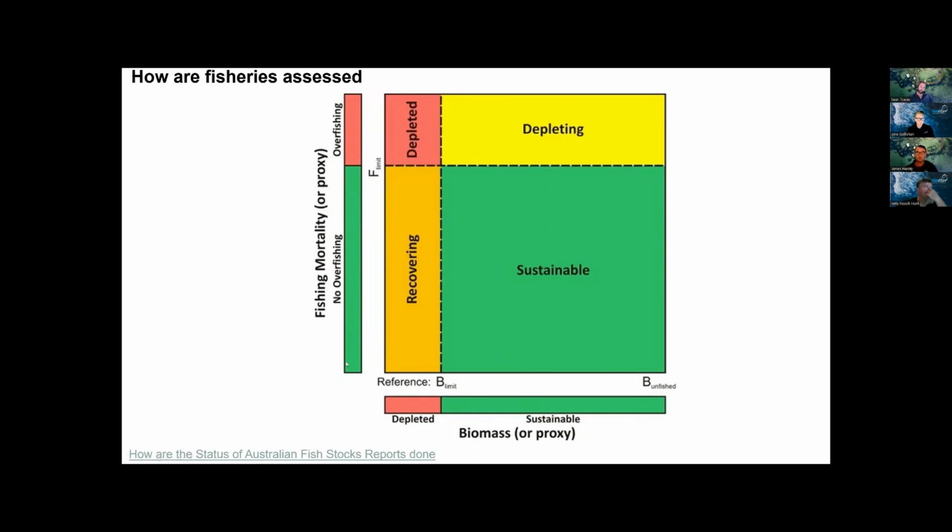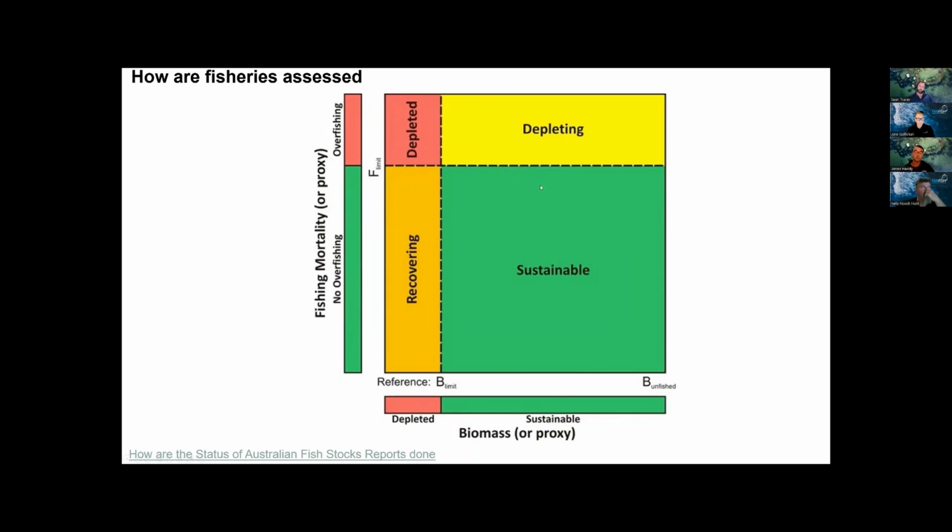So this is where the other term comes from, the other side of it. So this is kind of the driver of what's happening to the biomass, is that if it's below that limit, there's no overfishing. And if it's above that limit, it's overfishing. So if we put those two together and bring it into the box, if you have a biomass that's above our limit, and you have fishing effort that is below our natural mortality or our fishing mortality limit, you have a sustainable fishery. It can be harvested at that rate indefinitely, and you're good to go.